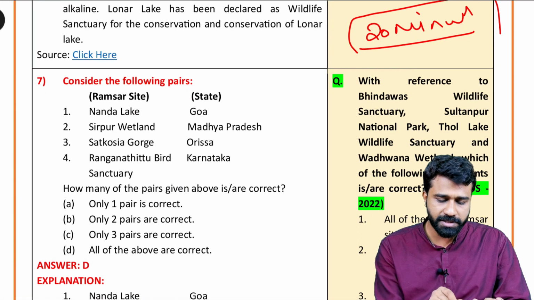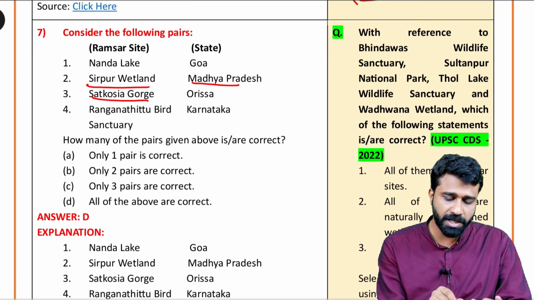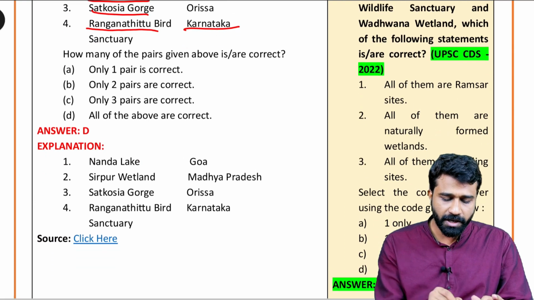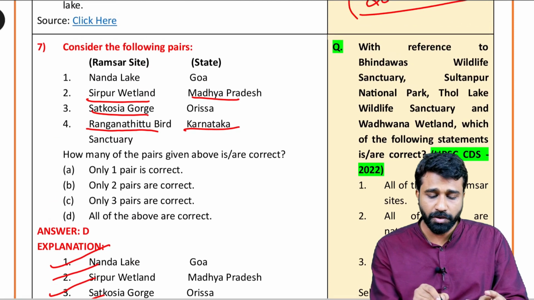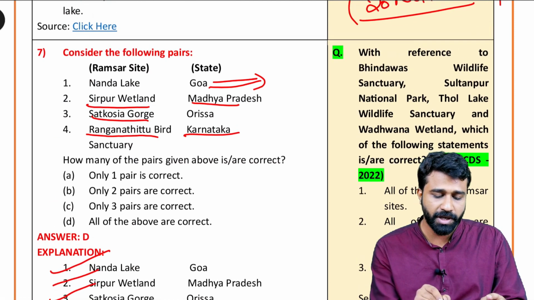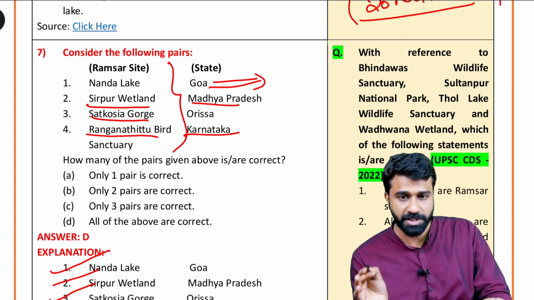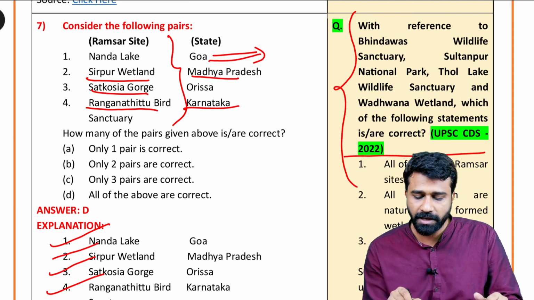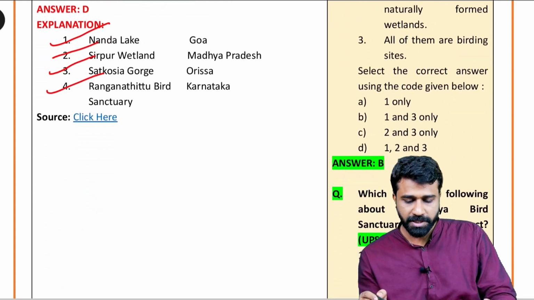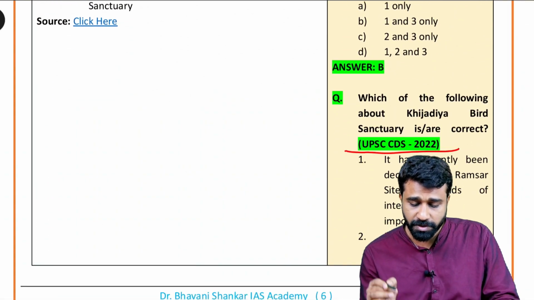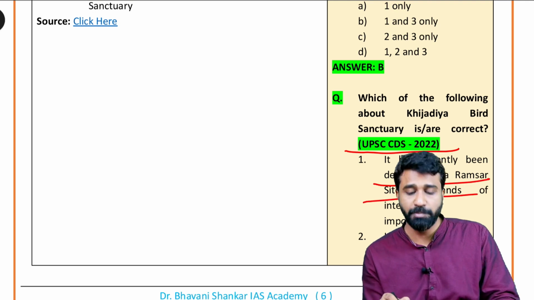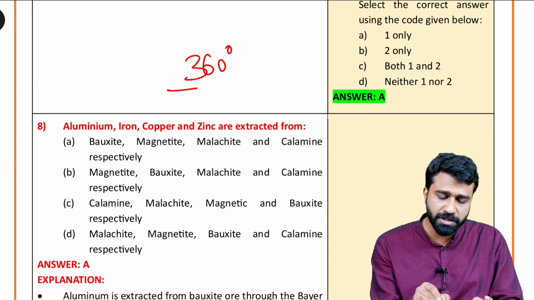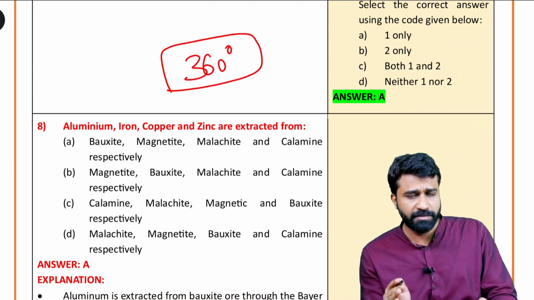Next, Nanda Lake, Goa; Sripur wetland, Madhya Pradesh; Satkosia Gorge, Orissa; and Ranganathittu bird sanctuary in Karnataka. All four statements are correctly matched here. You have to know about each lake and wetland that we have given here, Satkosia Gorge and Ranganathittu bird sanctuary too, because there were questions related to them in UPSC recently, in the Combined Defence Services examination in 2022. This is very important. The Combined Defence Services exam 2022 also gave questions about Ramsar sites and wetlands of international importance. That is why I am reiterating several times. You have to know them in 360 degrees: each of these wetlands, biosphere reserves, wildlife sanctuaries, and national parks.